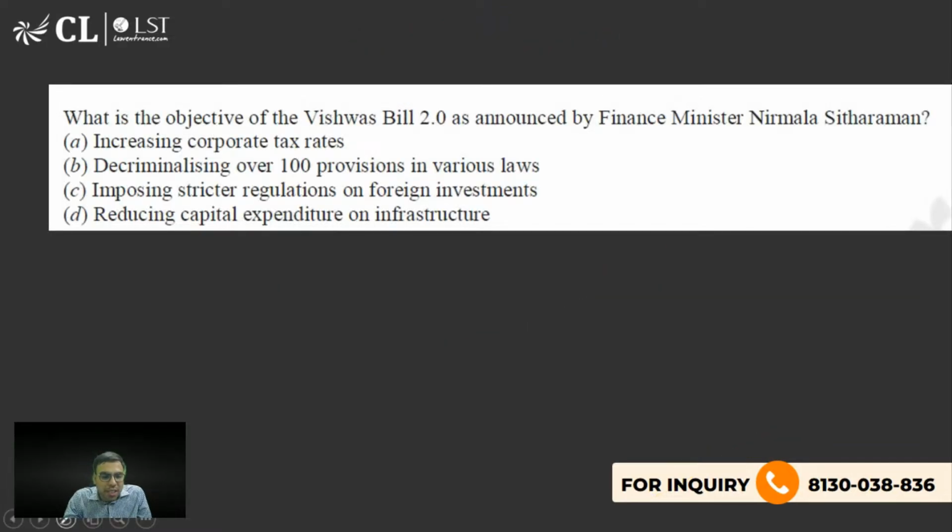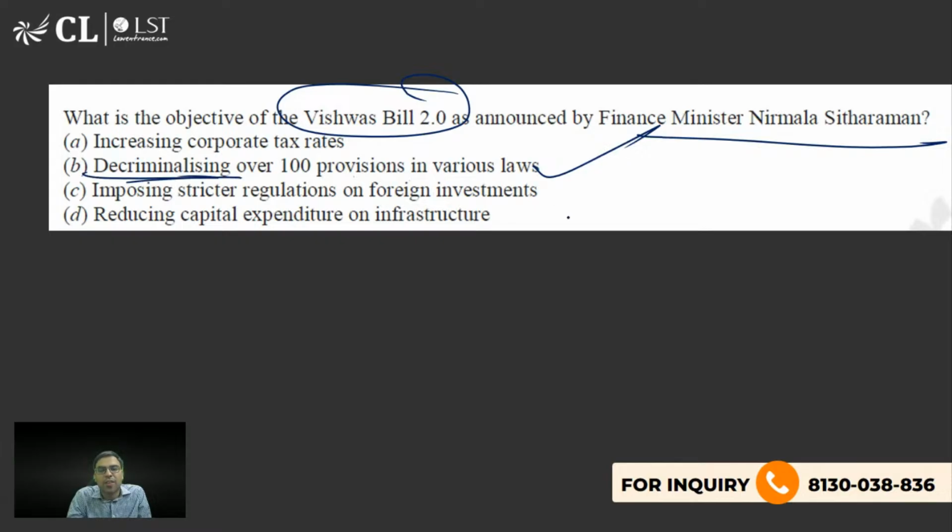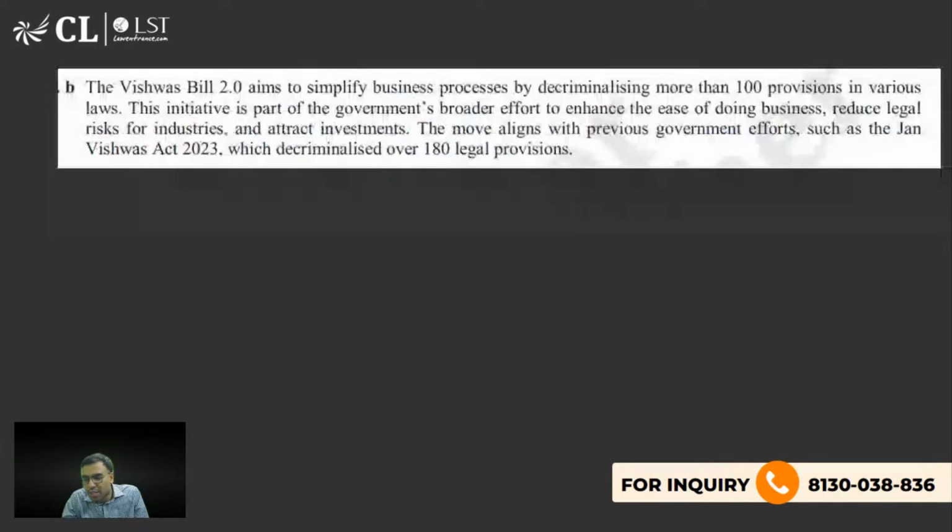The next is what is the objective of Vishwas Bill 2.0, which was mentioned by the Finance Minister in her budget also. Yes, the right answer is decriminalizing over 1000 provisions in various laws. Yes, Sampath, right? B is the right answer.